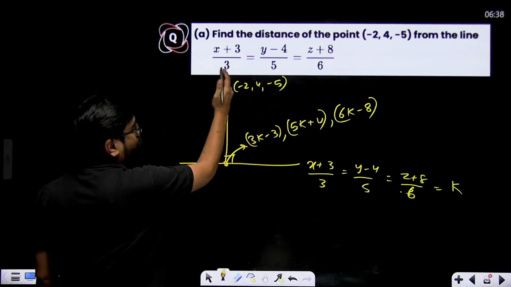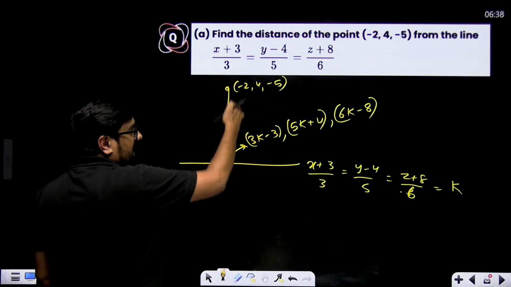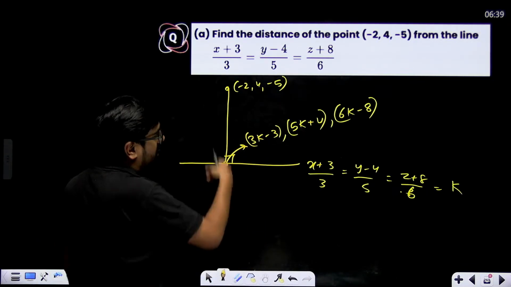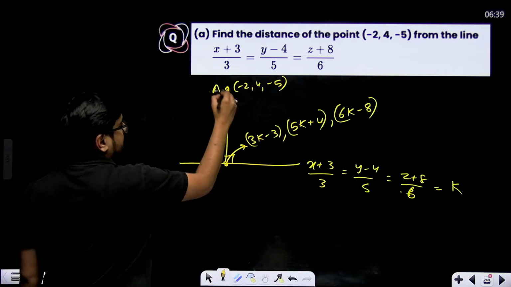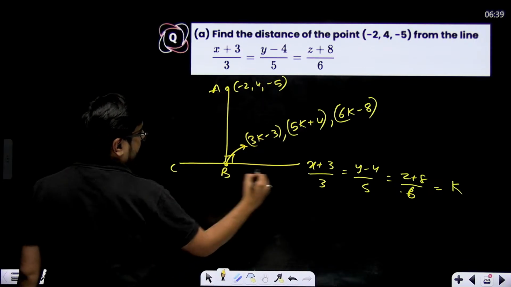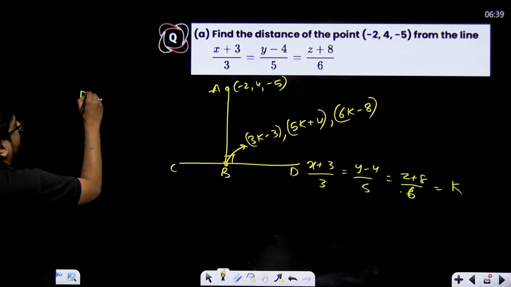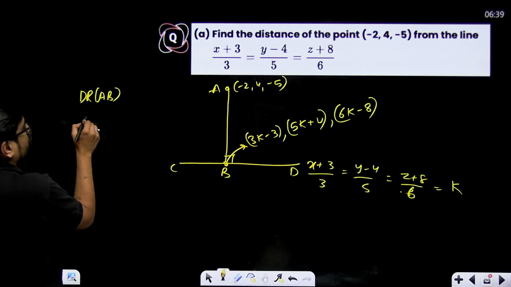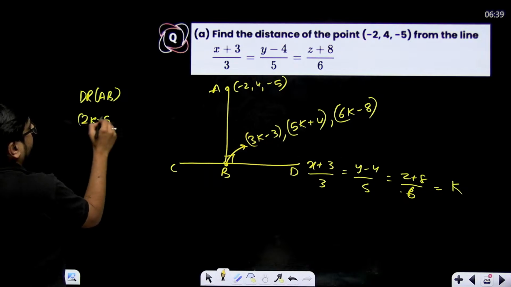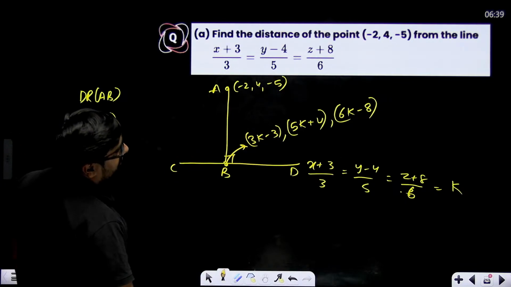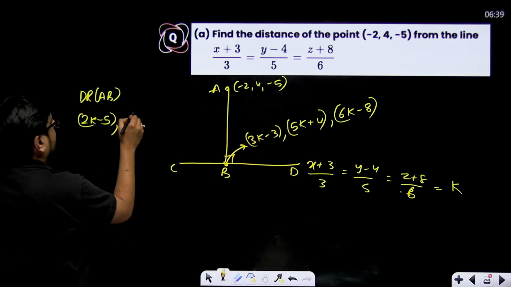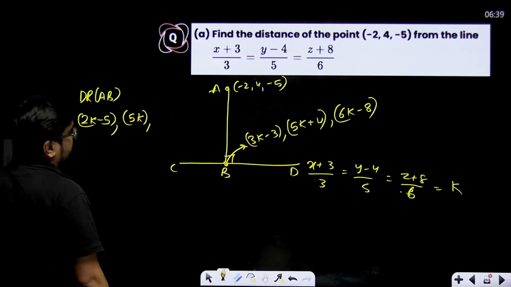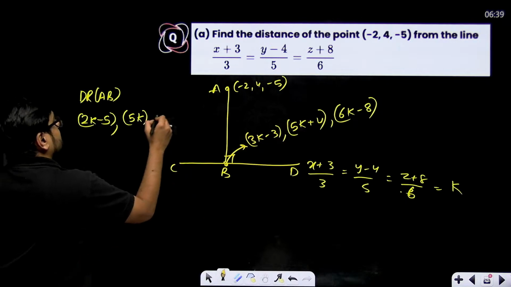How will you find it? You know that the direction ratios of this line multiplied with the direction ratios of this line will give us 0 because these two are perpendicular. So let's say this is A, this is B, this is C, this is D. So DR of AB will be what? 3k minus 3 minus 2, that means 3k minus 5, right? 5k plus 4 minus 4, that means 5k, and 6k minus 8 plus 5, that means 6k minus 3.